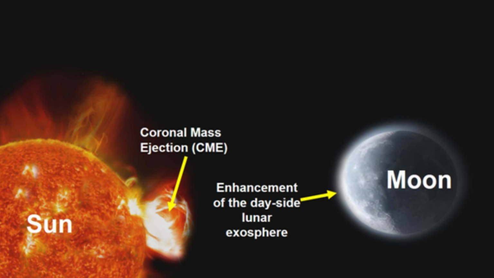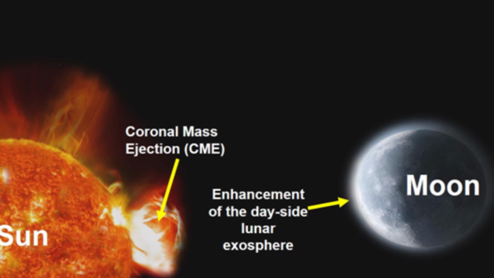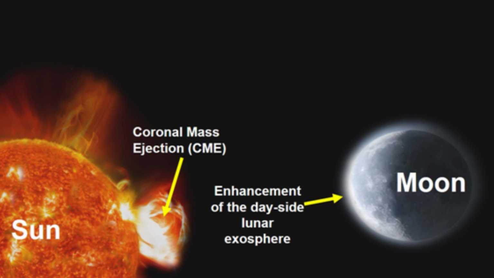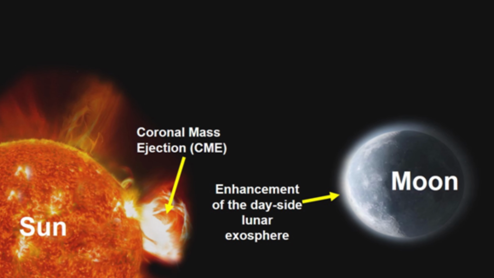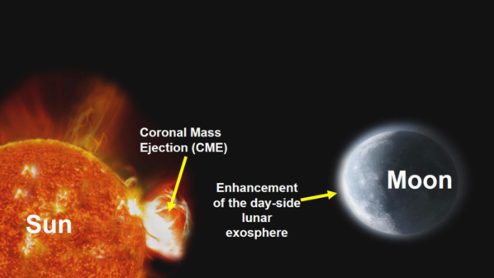This opportunity to directly observe the effects of the coronal mass ejection impacting on the moon came in a rare occurrence on May 10, 2024, when a series of coronal mass ejections, CMEs, were hurled by the sun. This increased quantity of the solar coronal mass that impacted on the moon enhanced the process of knocking off the atoms of the lunar surface, thereby liberating them to the lunar exosphere, which manifested as the enhancement of the total pressure in the sunlit lunar exosphere. This observation would provide scientific insights in the understanding of the lunar exosphere and space weather effects on the moon.